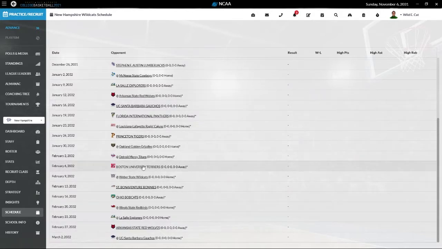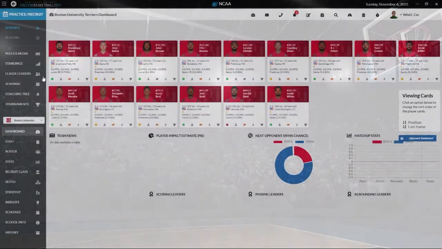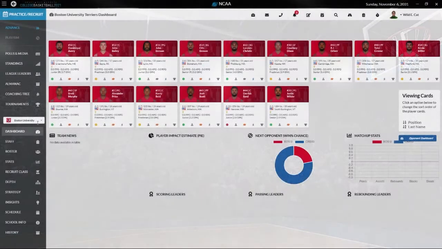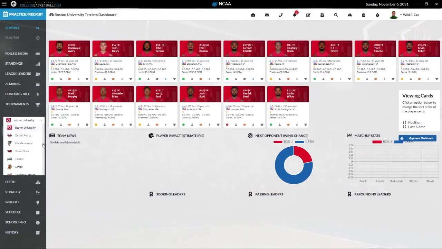So we have our opposition, because all these teams are in, if you look here, Conference J. Conference J is Arkansas State, BU, Detroit Mercy, Florida International, Illinois State, LaSalle, Lehigh, Louisiana Lafayette, us, North Dakota State, who I have to import their logo. It shouldn't be too hard to do that. Oakland, Ohio, Princeton, St. Bonaventure, UC Santa Barbara, and Weber State.